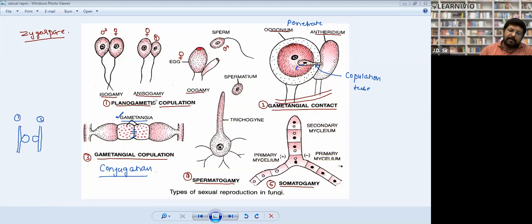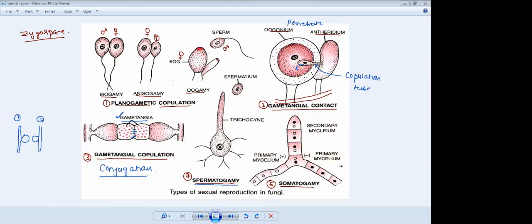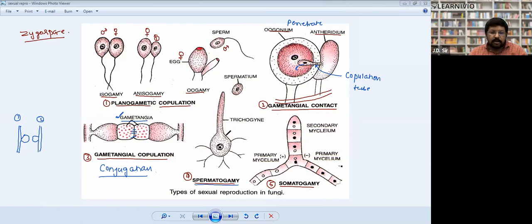Next, spermatogamy. So what happened in spermatogamy? The female structure is called oogonium. It has a narrow bottleneck-like structure, and this is called trichogyne, right? This is oogonium. It has the upper bottleneck-like trichogyne, and the male reproductive structure is spermatium.